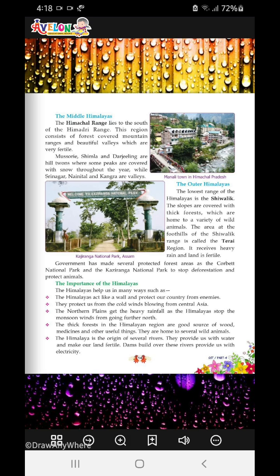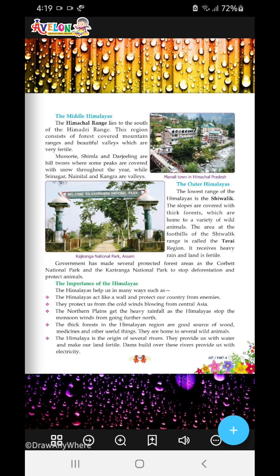Shivalik, I think some of you went, but not most of you. So, the government has made several protected forest areas such as the Corbett National Park, Jim Corbett National Park, in Kumayun, and Kaziranga National Park in Assam, to stop the deforestation and protect animals. Okay, so now the importance of these Himalayas.